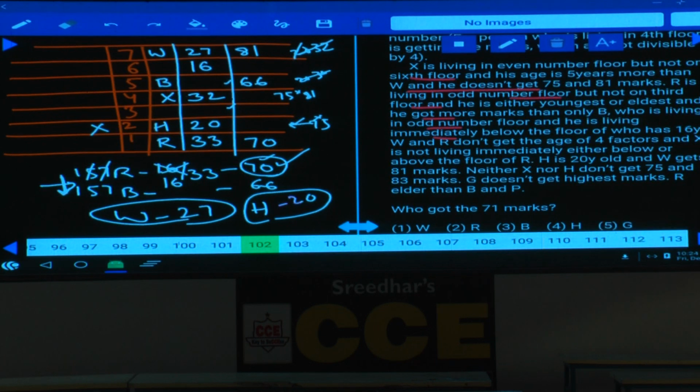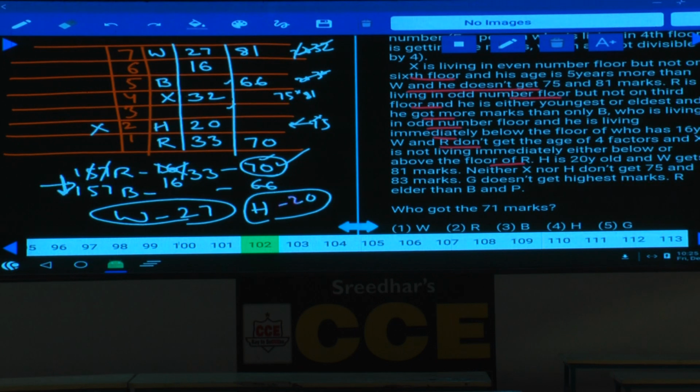Next one. W and R do not get the age of 4 factors. Hence, W and who is the person here? R. And X is not living immediately either below or immediately above R. H is 20-year-old and W gets 81 marks. As W gets 81 marks, now we should fix this 25 and 21.